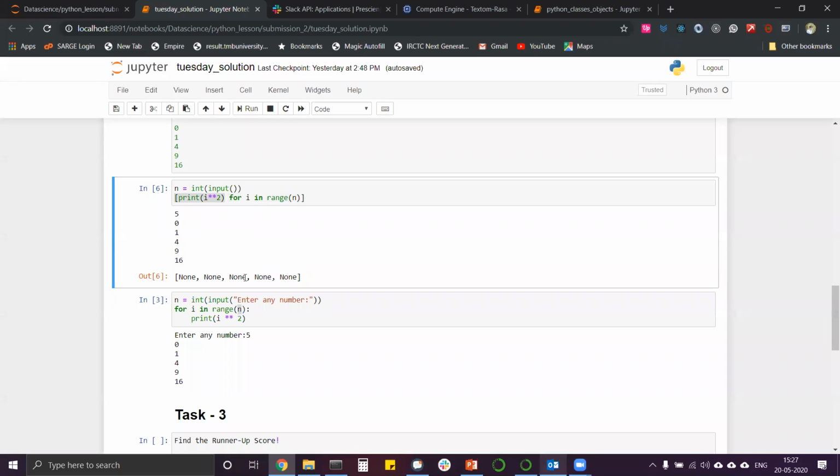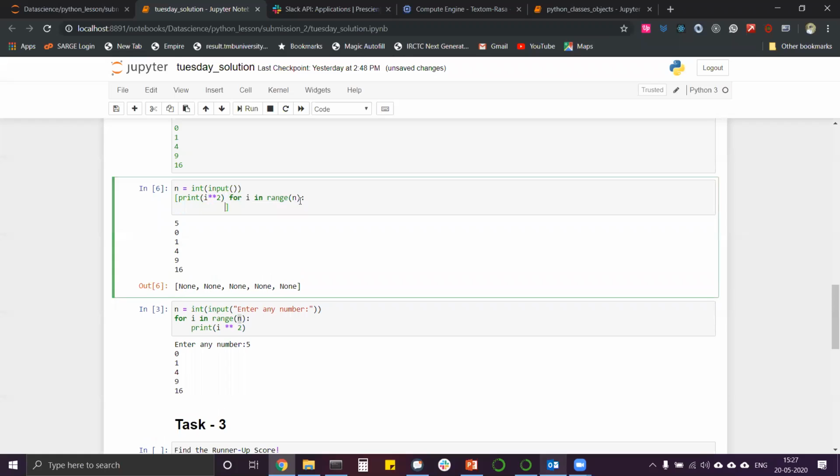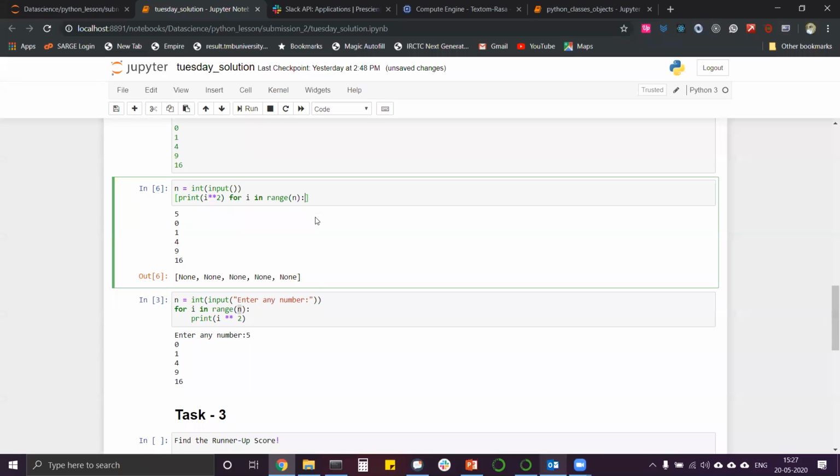What is happening is that the None is getting added, because this for loop doesn't have a statement that returns a value, there is no pass statement kind of thing there. That's why it is getting a None inside, and it is adding that because this for loop is inside a list, so it is adding that None inside the list. That's what is happening, and that's why there are 5 Nones, because it iterated 5 times. See, there is no pass statement used.